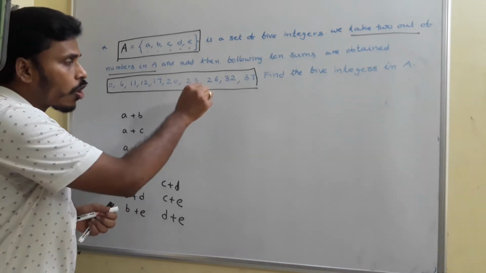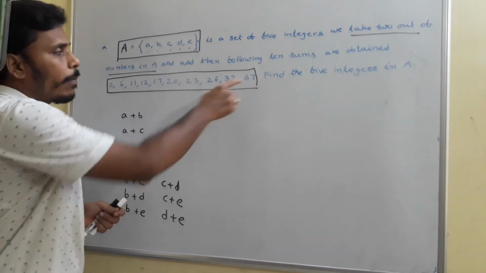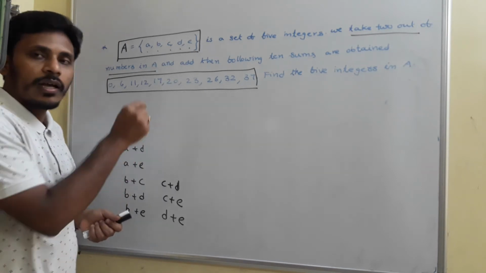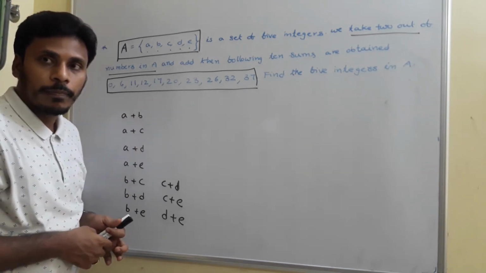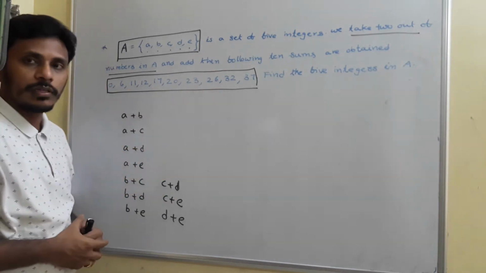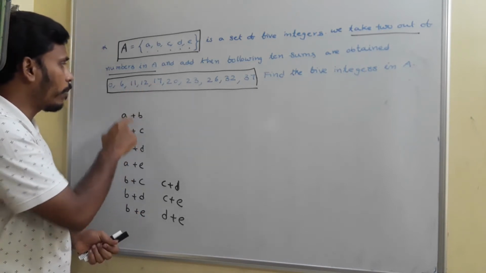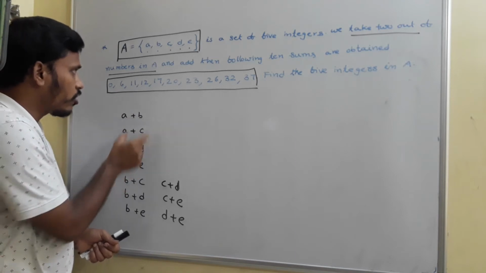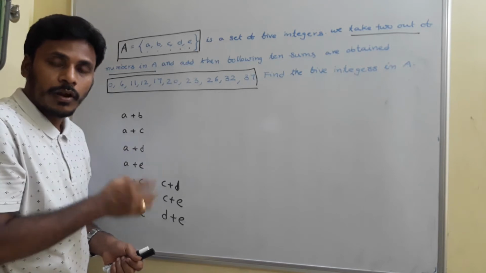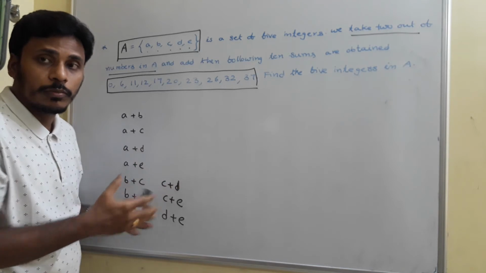But they are not mentioning that we need to take these 10 numbers in the same order. See, if they mentioned like that, okay, select any 2 numbers and the first 2 next to, but the order is not mentioned in the problem. Is it clear? What I am going to tell you is, here I have 10 numbers, here I have 10 possibilities, but we don't have any chance to say this A plus C is equal to maybe the second number 6, or this A plus D maybe the number 12. We don't know, the order is not corresponding, right? Since the order is not corresponding, there are many possibilities.